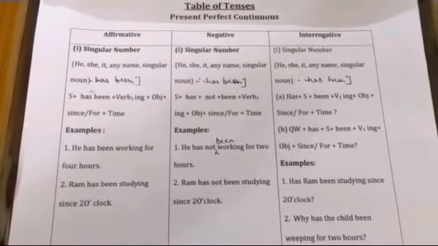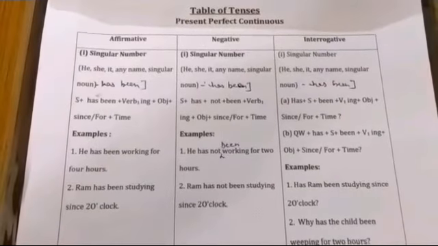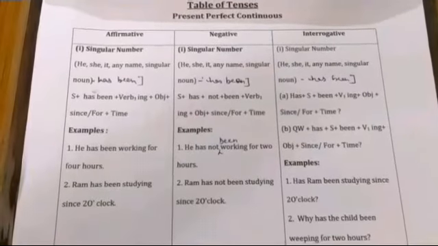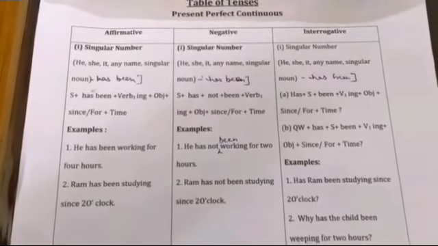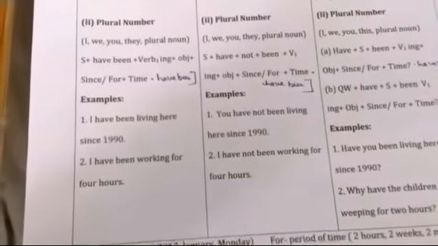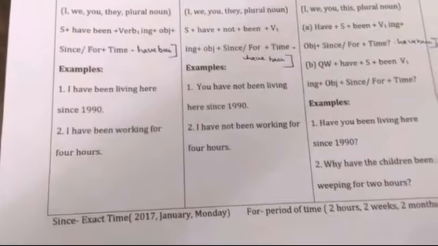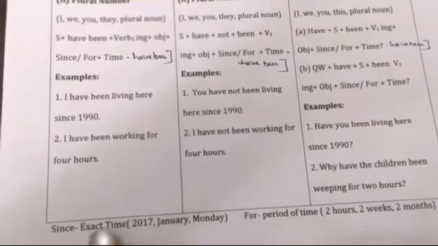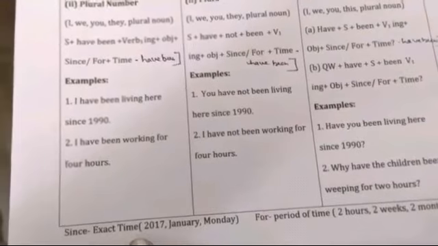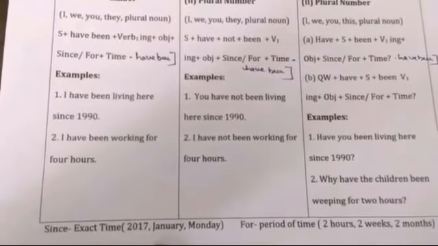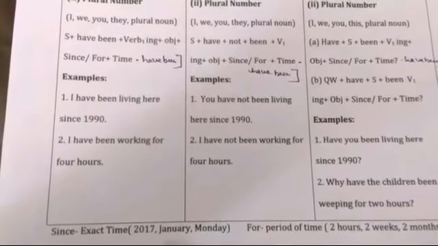So first of all, before starting it, I will tell you about the exact time and the period of time. This is the exact time. You can see here the exact time. Exact time means the point of time.